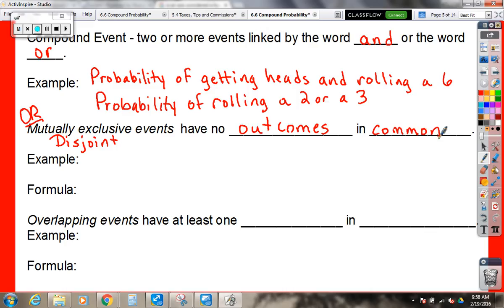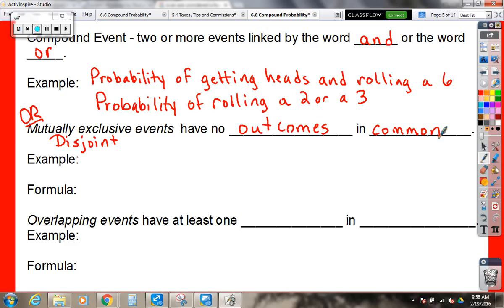And the word disjoint kind of makes sense. Disjoint sounds like things wouldn't be together. Mutually exclusive, you see that word mutual in there and you think maybe they should have things in common, but they don't. They're exclusive. So disjoint or mutually exclusive means they have no outcomes in common. For example, the probability of rolling a 2 or a 3: you can't roll a 2 and a 3 at the same time on one die, right? So those events are disjoint.